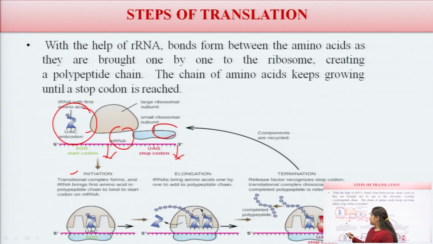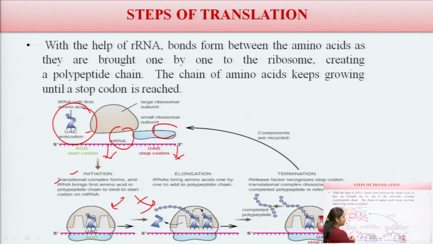So, in the initiation phase, the translational complex forms and tRNA, the first amino acid in the polypeptide chain, binds to the start of the attachment of the mRNA. This is the first step.